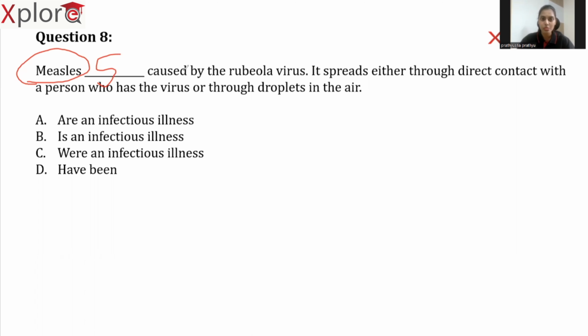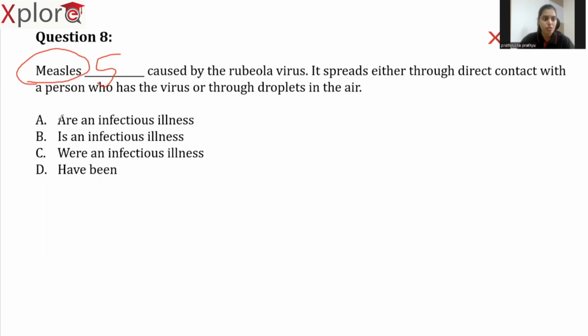In the same way, mathematics is my favorite subject. Just because the term mathematics is ending with S, we cannot take it as plural because it is a name of a subject. Just like physics is my favorite topic or physics is my favorite subject. In the same way, here measles is a name of a disease. So our verb should be singular.